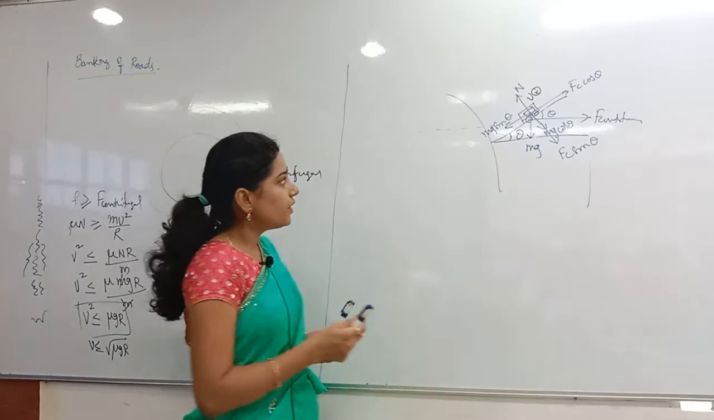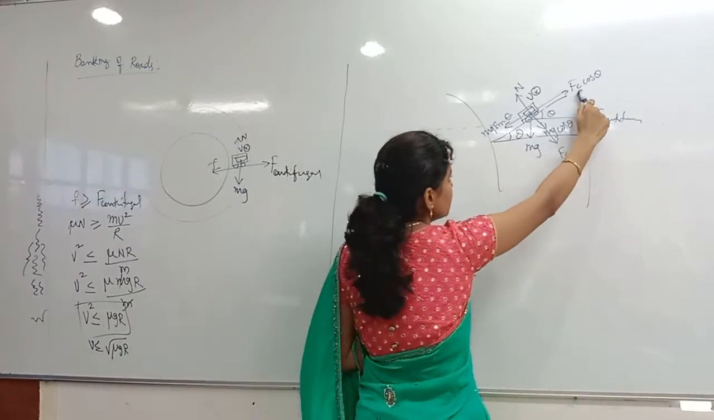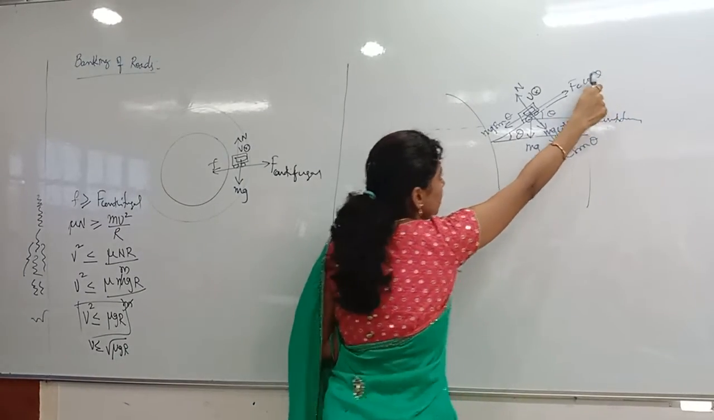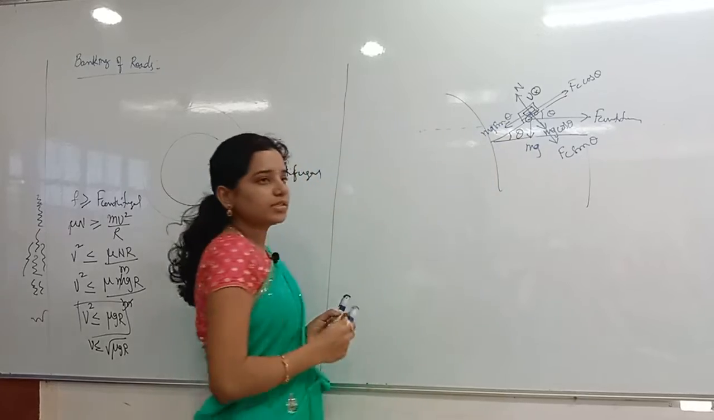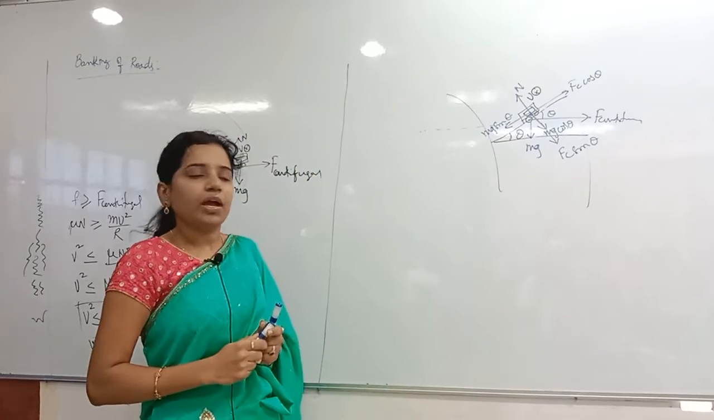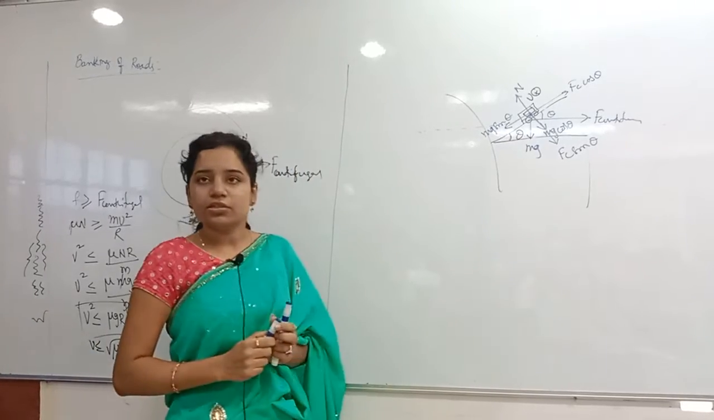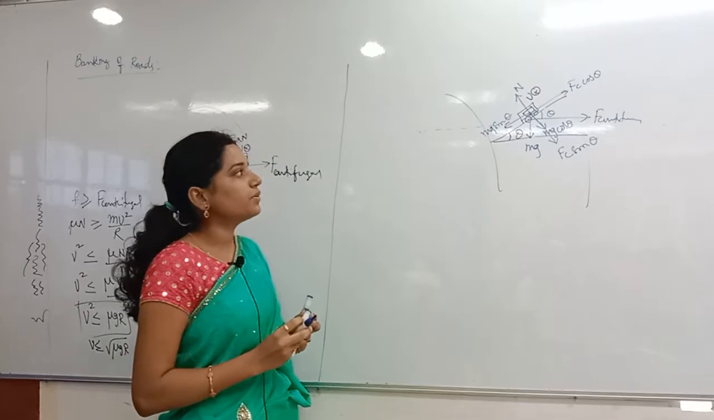Now for that, whenever you see, Fc cos theta is there in the upward direction and mg sin theta is there in the downward direction. I don't want it to skid. So what do you have to do? Which should be greater?